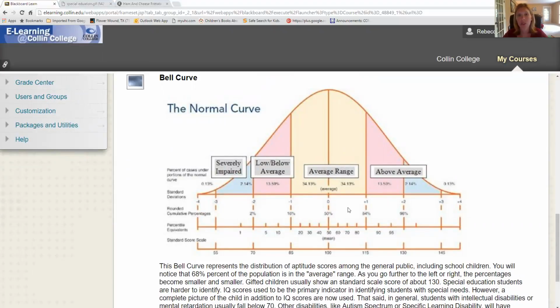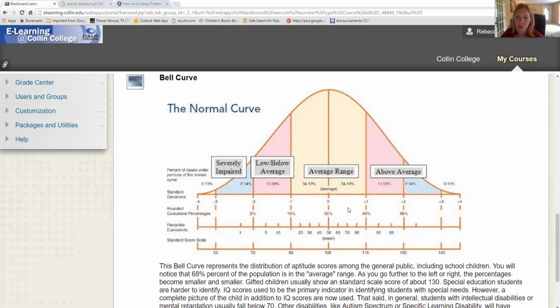Typically, your gifted kids fall about the 130 and above IQ range, and typically your intellectual disability is 70 and below. However, with gifted identification and intellectual disability identification, there's more than just the IQ test to identify. So you're looking at other social emotional issues, you're looking at parent feedback questionnaires usually. So it's not just an IQ test to identify intellectual disability and gifted either. So that's where your various kids lie on that bell curve.